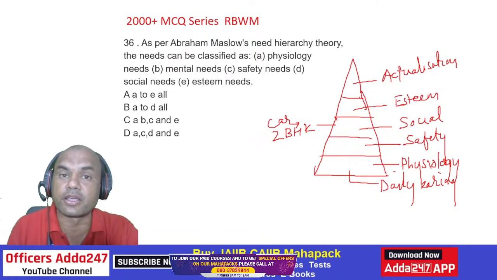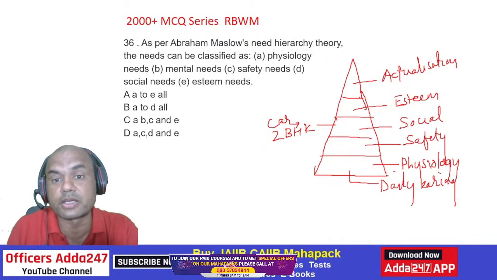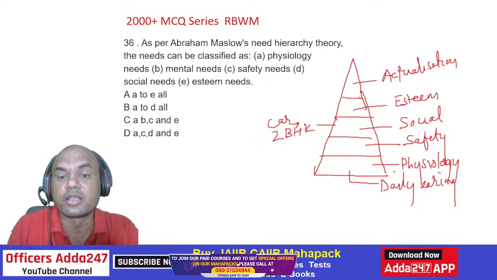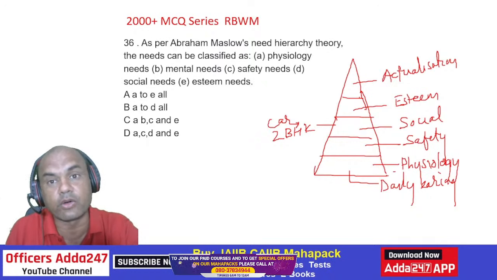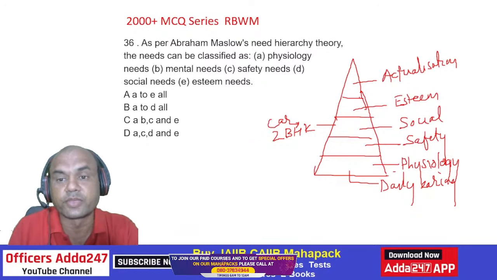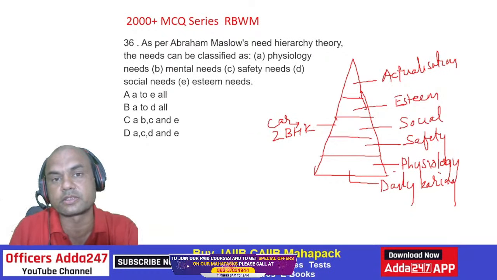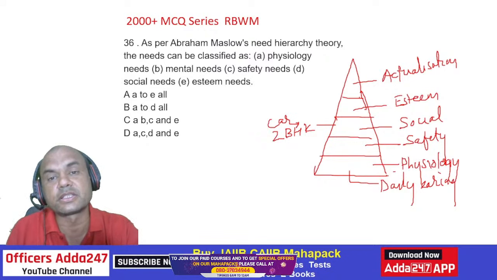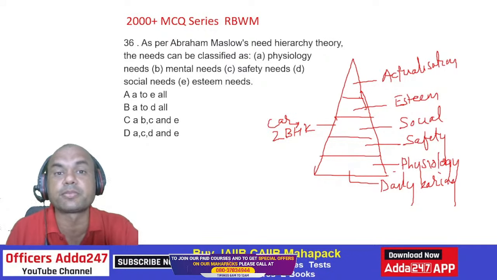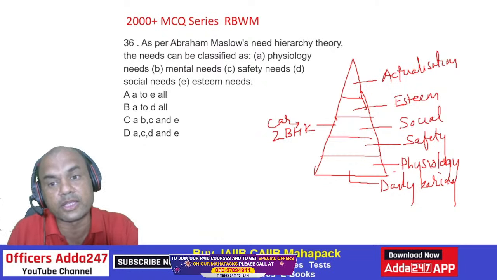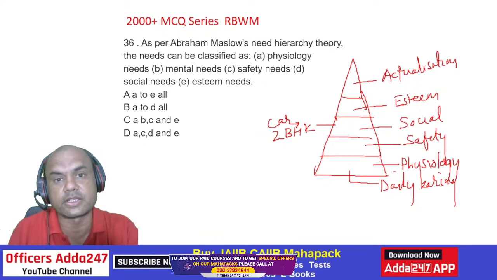Esteem means rich guy. Here this guy will have a car, but which car? Mercedes Benz. The flat will be 4 BHK flat or a new row house. Actualization is too rich person. See here, there are 2 parts over here in actualization. Here the person can be either retired, or if it's in the business, then the businessman will be too rich. So either of these 2 are considered under actualization.